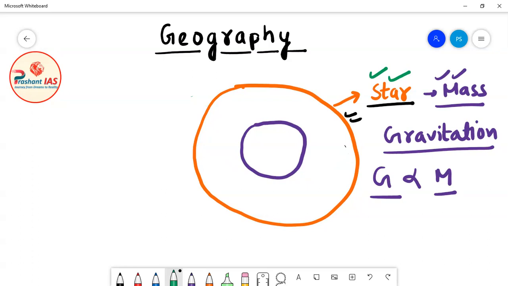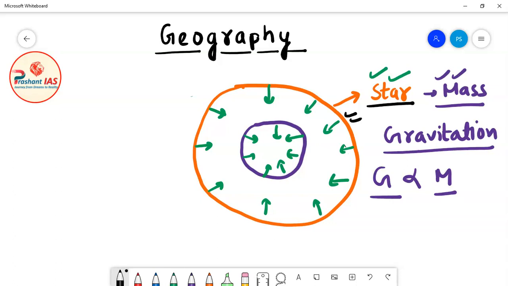What this gravitational force tries to do is compress the star, okay? This gravitational force actually tries to contract the star. So what is the role of gravitational force? Gravitational force actually acts inward in the star. So it tries to compress the star, it tries to make the star smaller, it tries to contract the star, okay?